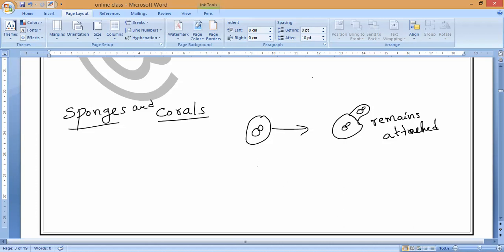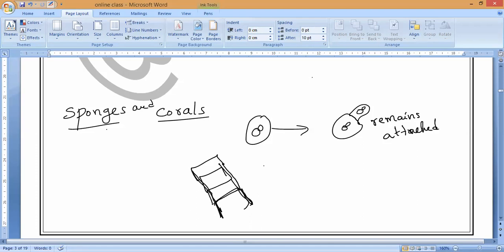Like we can say one house is attached to another house, like an apartment. Understand? Everybody has individual houses, but still all are attached to the single basement. Yes or no? In apartments, you can see, is it having individual basements or a single basement for every flat? Like the ground floor, then the first floor is attached to the second floor, attached to the third floor. Like that, every bud will produce a new bud, but all the buds are attached to the parent organism permanently.